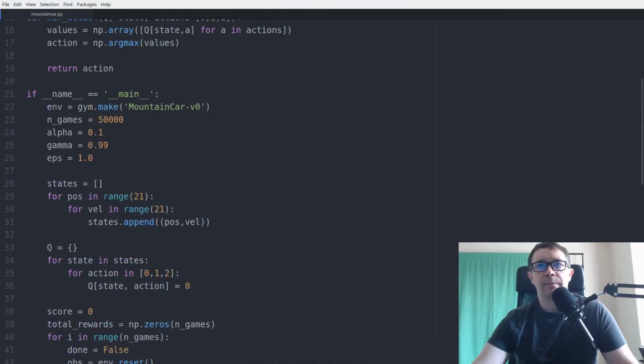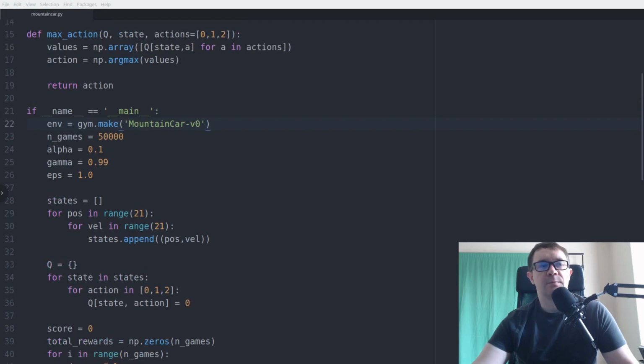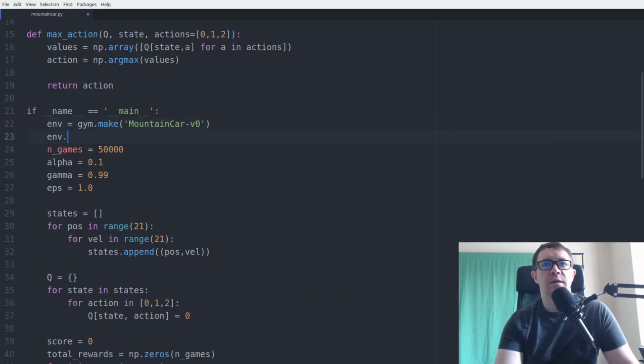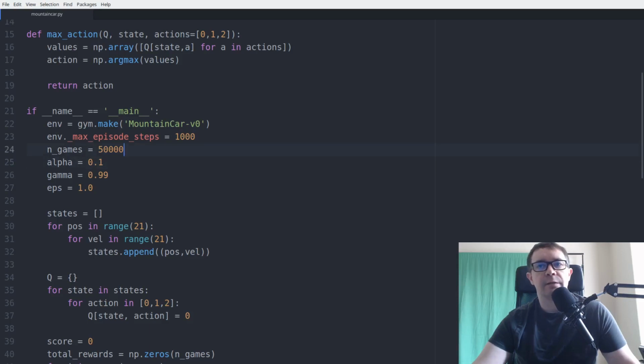So here we are, and what we want to do is change the max steps parameter. I believe that's what it's called. Say env dot underscore max episode steps equals, let's say 1,000. So 1,000 is enough to get us what we need. 50,000 games may not be enough. I'll let it run, and if it isn't quite enough, then I will go back, rerun it, and see how it does. So let's go ahead and head back to the terminal and start running and see how it does.